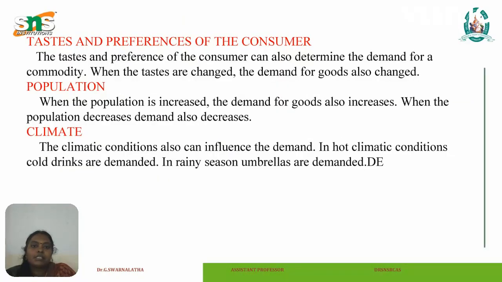Next determinant is taste and preference of the consumer. The taste and preference of the consumer can also determine the demand for a commodity. When the tastes are changed, the demand for goods also changes. Next, population. When the population is increased, the demand for goods also increases. When the population decreases, demand also decreases.